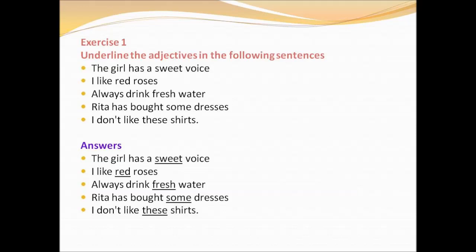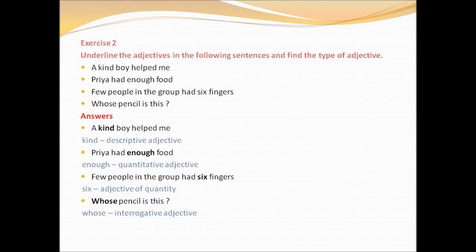Okay, children, now let us move on to the next exercise. In the next exercise, you have to underline the adjective and you also have to find the type of adjective. First sentence, a kind boy helped me. Which is the adjective here? Kind. What type of adjective it is? It is descriptive adjective.